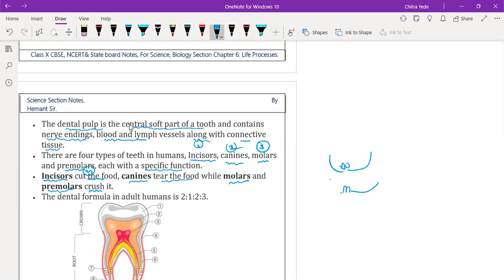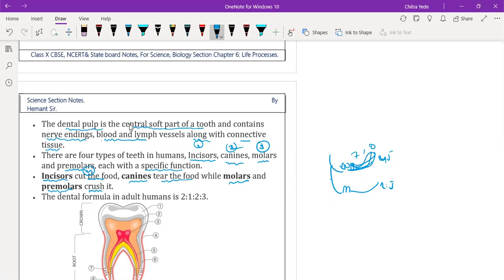This is the upper jaw and this is the lower jaw. Sometimes there are 7 or somebody has 8 teeth on this side. I'm talking about only half of the upper or lower jaw.